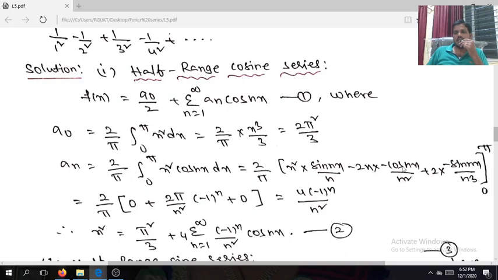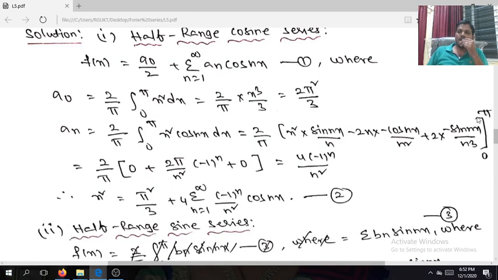For the next term, the derivative of 2x is 2, and the integral of cos nx gives sin nx, already one negative is there, so the same sign, divided by n cube. Here the limits are 0 to pi. Two sine terms are there. If you take 0 and pi, the sine terms vanish. So we have only the cosine terms. Minus into minus is plus. Here it is 2 pi cos n pi divided by n square. Cos n pi is equal to minus 1 to the power of n. Next, for the lower limit, it is 2 into 0 into anything, which is 0. So we have only this term.